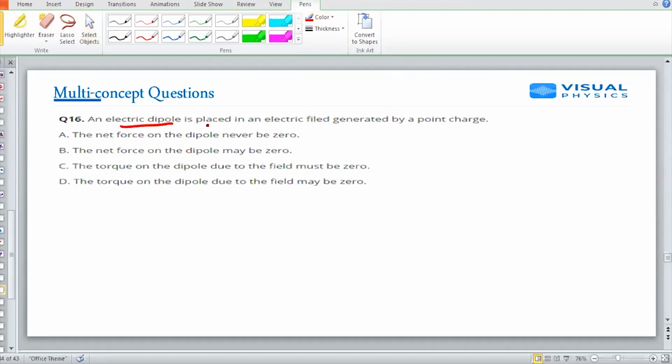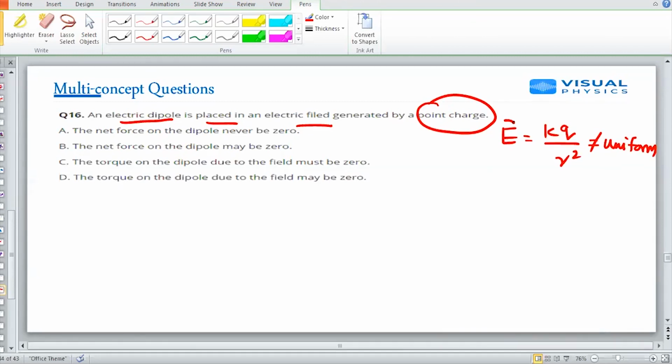Electric dipole placed in the electric field of a point charge. Again, the electric field of a point charge is kq by r square, which is not uniform. So if the electric field is not uniform, the force can never be equal to 0.